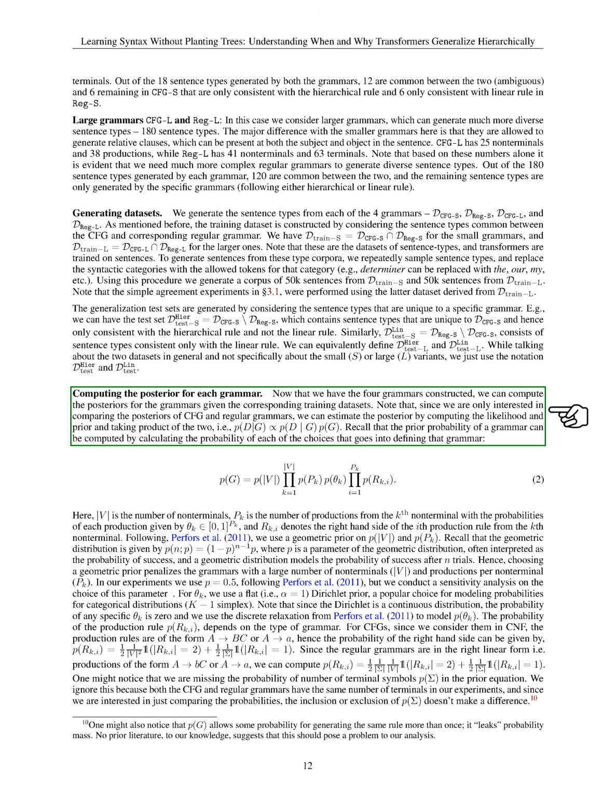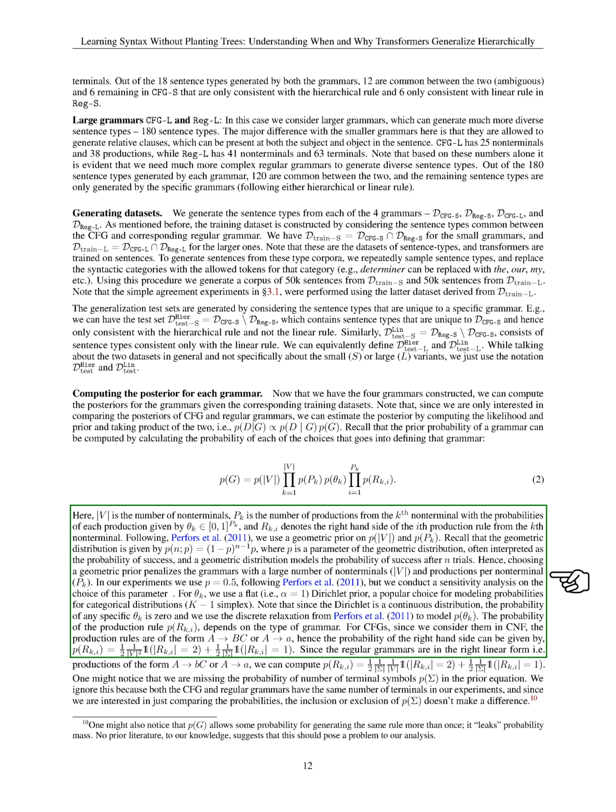Moving on to computing the posterior for each grammar, we estimate the posteriors of CFG and regular grammars by calculating the likelihood and prior probabilities and taking their product. The prior probability of a grammar involves considering the number of non-terminals, the number of productions per non-terminal, and the right-hand side of production rules. We use a geometric prior for the number of non-terminals and productions per non-terminal, penalizing grammars with a large number of these elements. For the production probabilities, we use a flat Dirichlet prior and compute the probability of production rules based on the type of grammar.